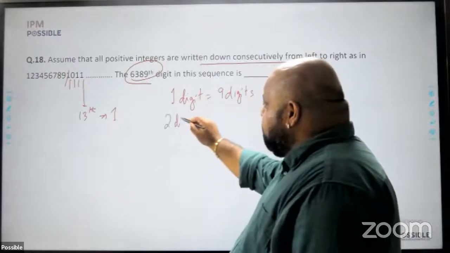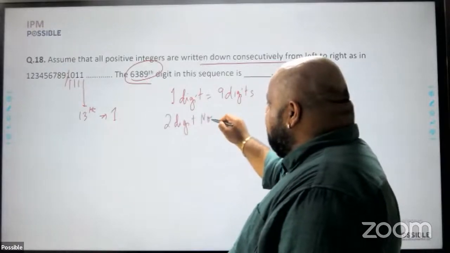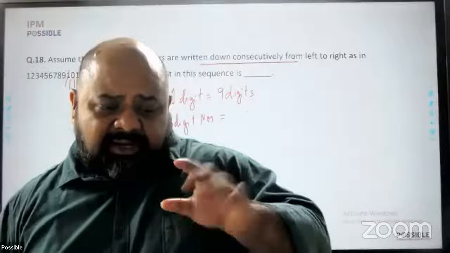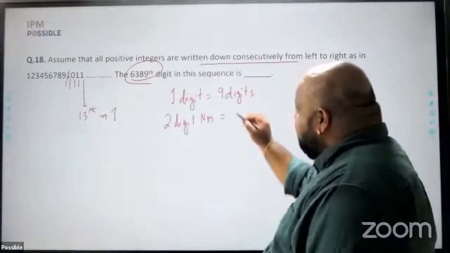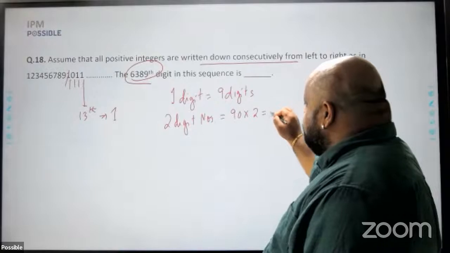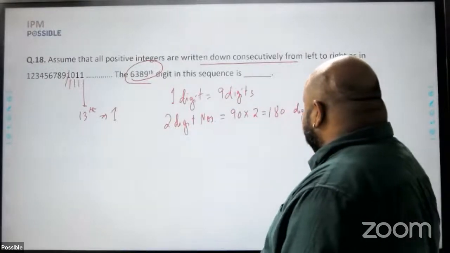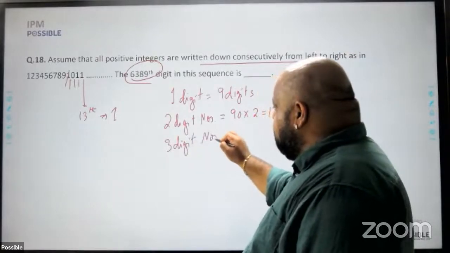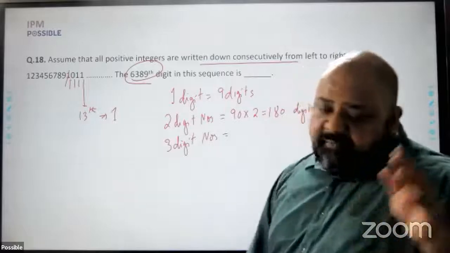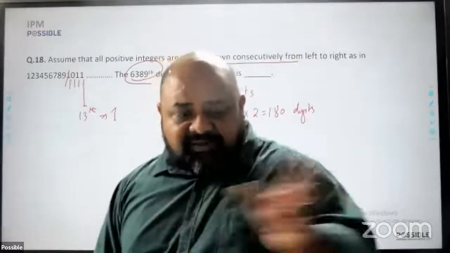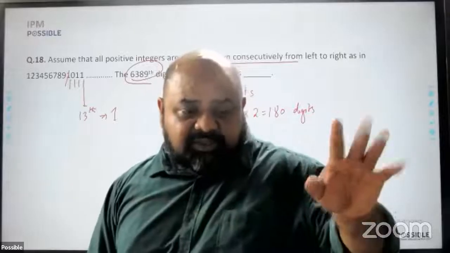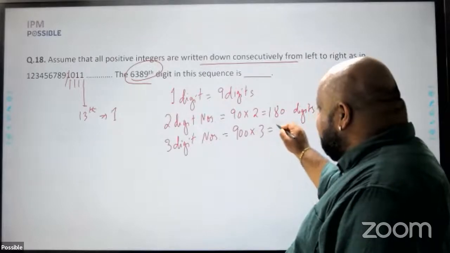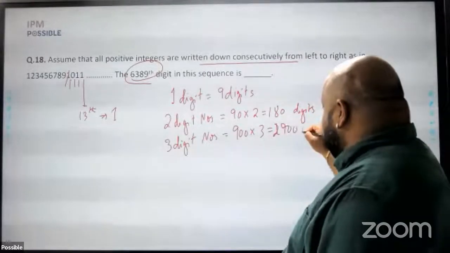Then comes 2-digit numbers. 2-digit numbers are from 10 to 99, that is 90 2-digit numbers, and therefore they will have 90 into 2, which is 180 digits. Then comes 3-digit numbers. 3-digit numbers will be from 100 to 999. So there will be 900 numbers, 999 minus 100 plus 1, something that we've done in class. Each number will have 3 digits, therefore 2700 digits.